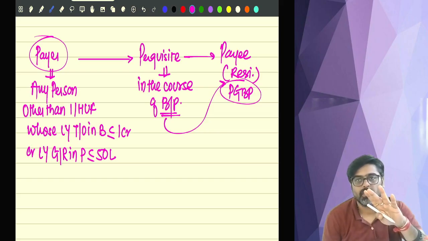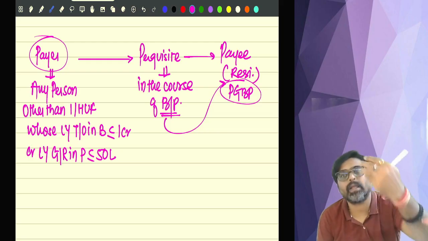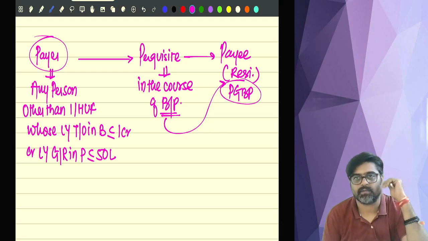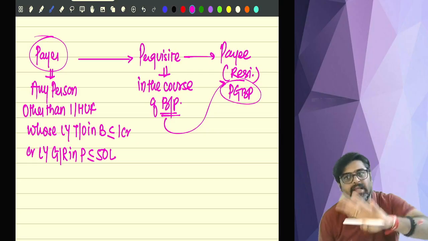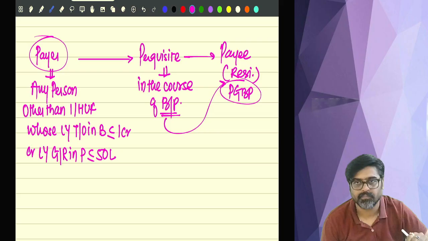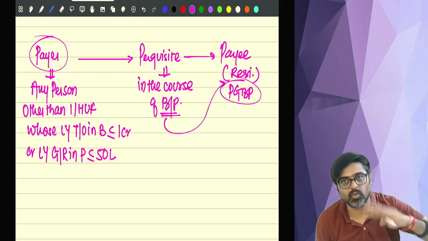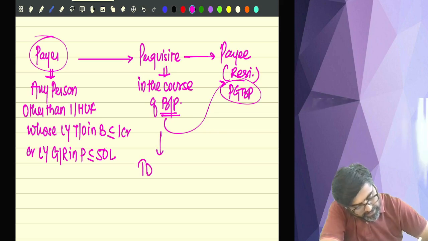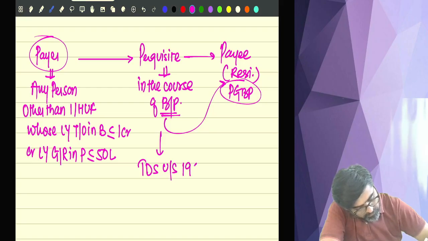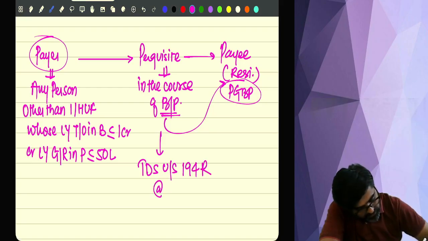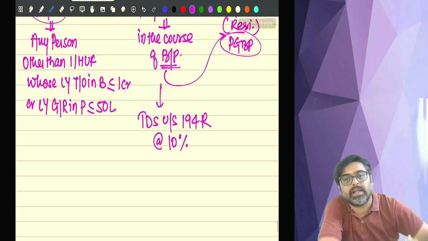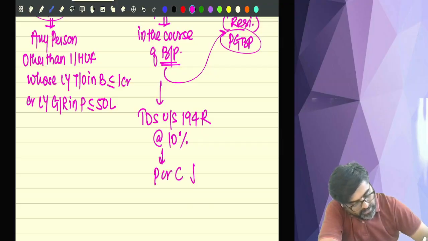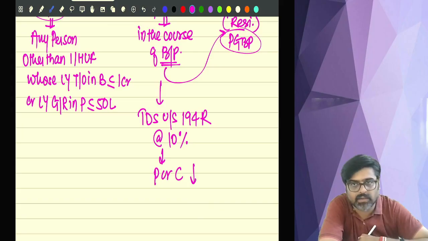So if you are getting perquisite, personal benefits from me in the course of business or profession, then that perquisite will be taxable for you under the head PGBP. But since I am the person who is giving you that perquisite, I will be liable to deduct TDS under section 194R at the rate of 10%. At the time of payment or credit, whichever happens earlier, at that time I will deduct the TDS.